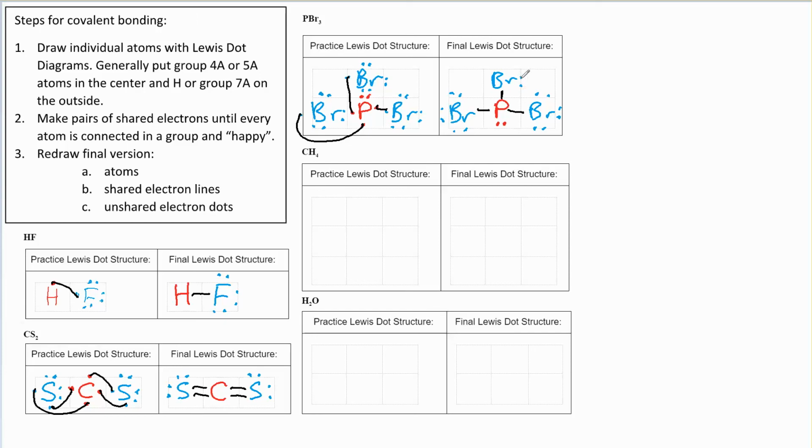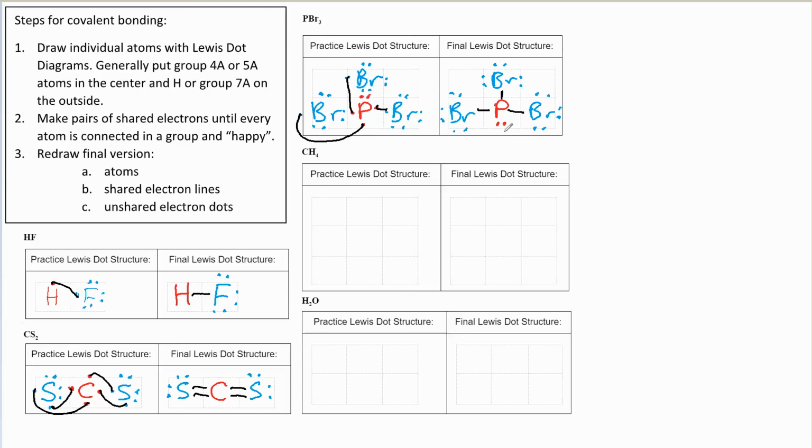And these 4 dots are in the right place, but we're going to have to take these 2 blue ones and rotate them to the outside to show that they are not being shared with the phosphorus. And we're done. Okay.